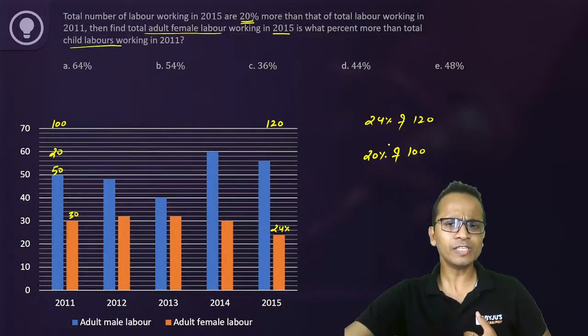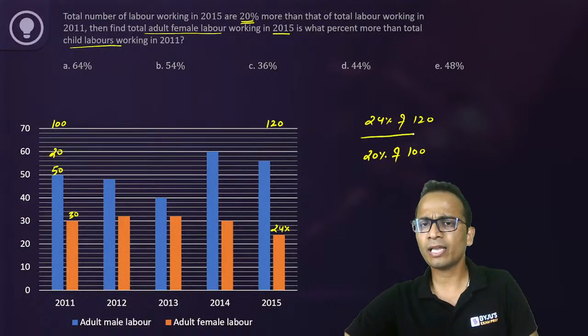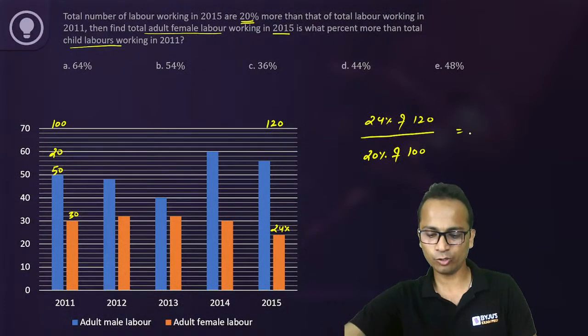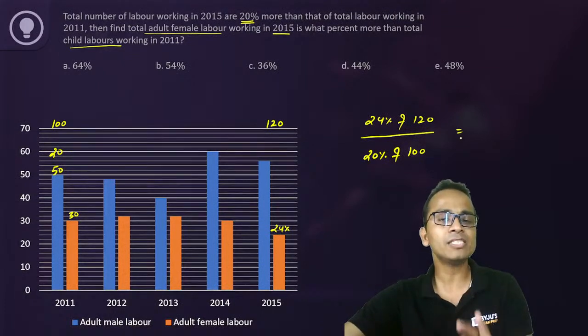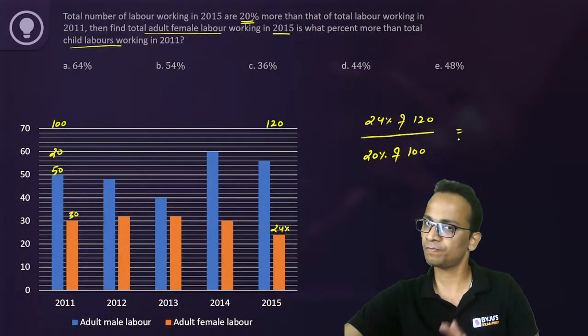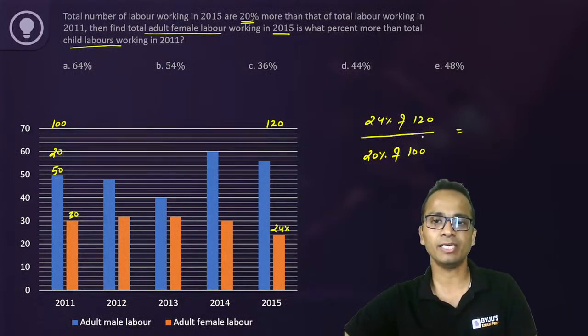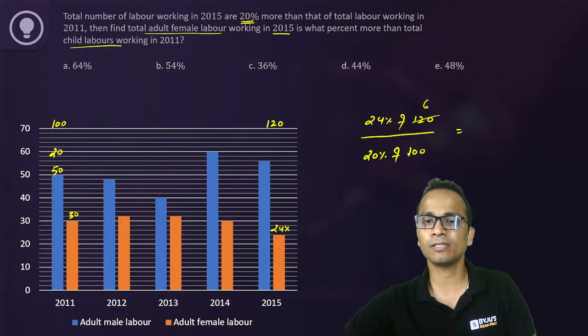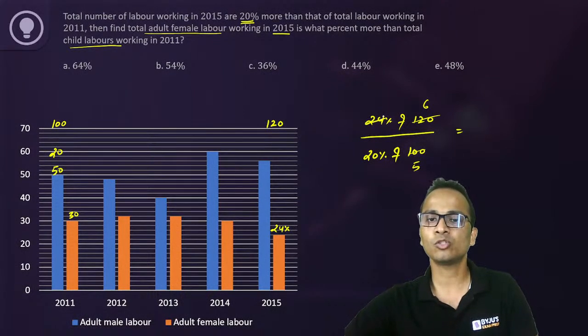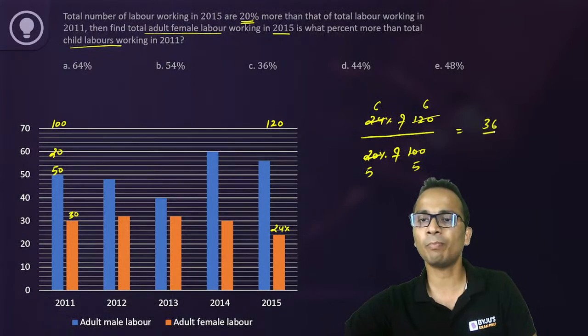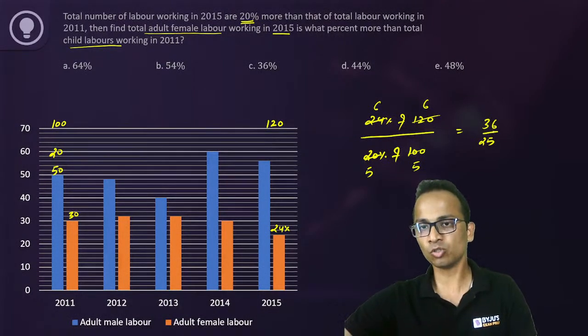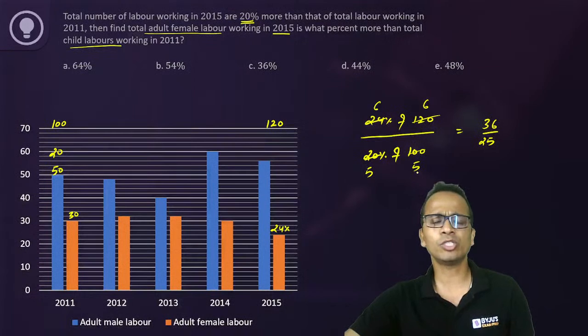Now how I solve these questions, I'll calculate the simplest ratio of these two values. Let's simplify this, so a lot of things will cancel. So this will be 6, this will be 5, this will be 6, this will be 5. So 36 upon 25. One value is 36, another value is 25.